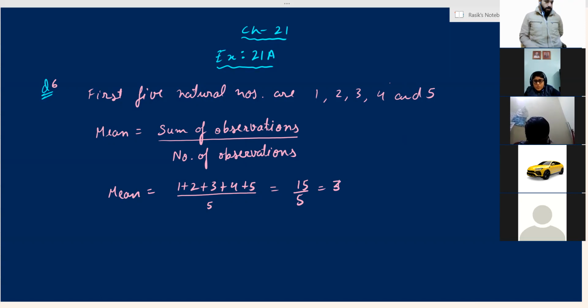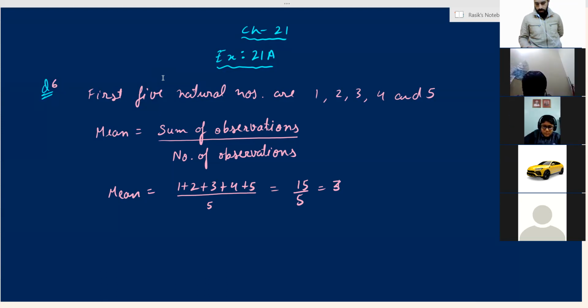Find the mean of first 6 odd natural numbers. First 6 odd natural numbers. Sir, I got the answer of question 7. Please post it in the group. I hope you all write the formula in the question. Okay.